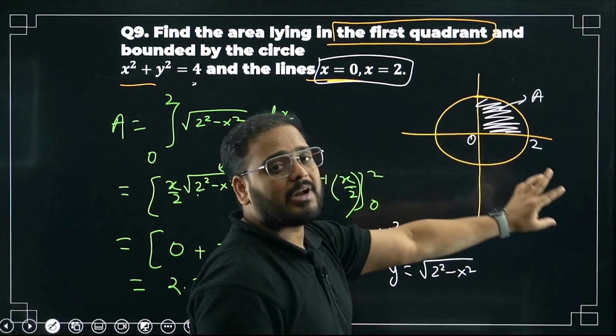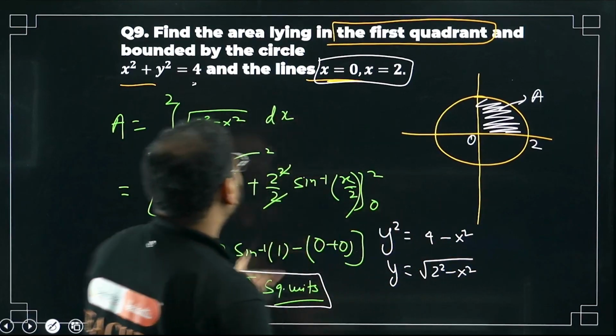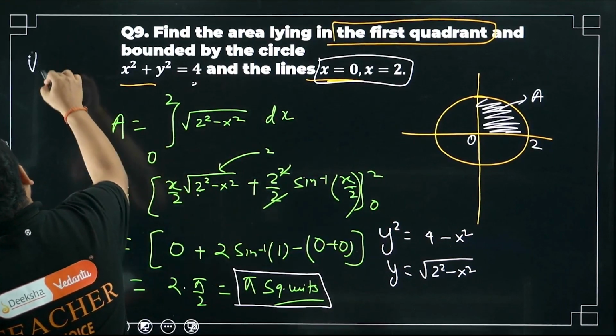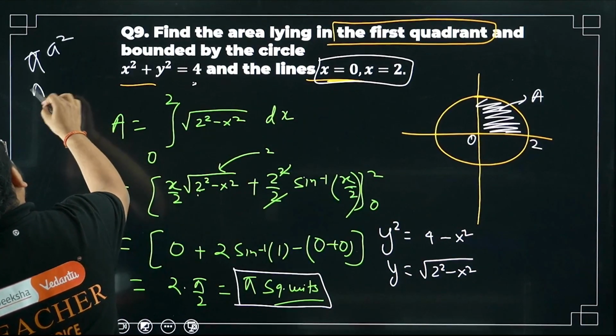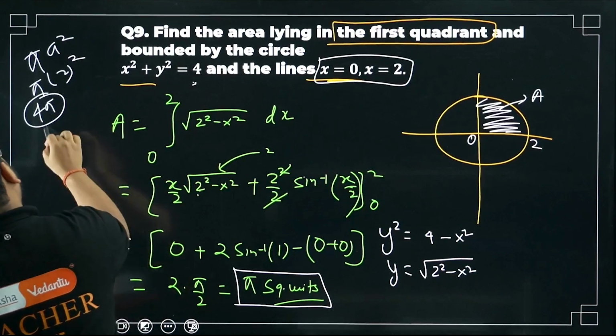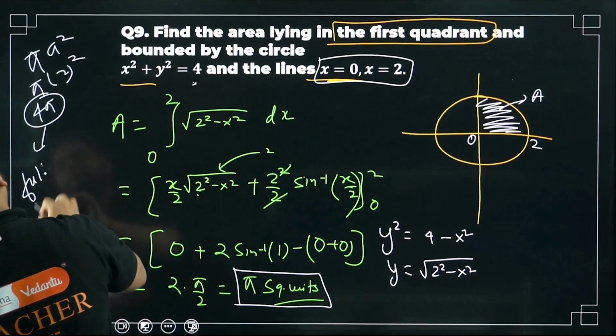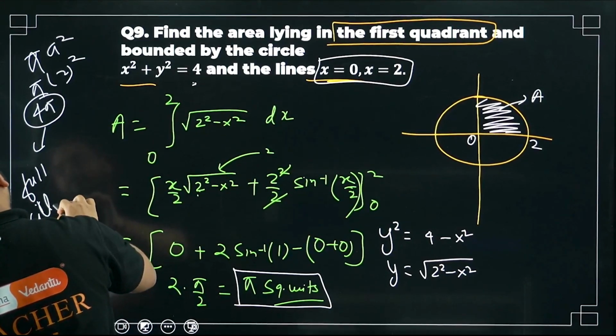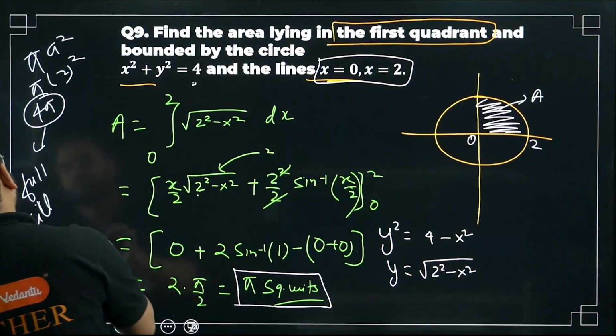Full thing, 4 times of that. So 4 times pi. The formula is also like this: pi a square, where a is 2, so 2 square. How much is that? 4 pi. This is when you're looking for the full circle's area.